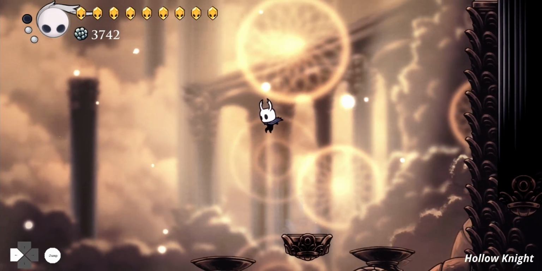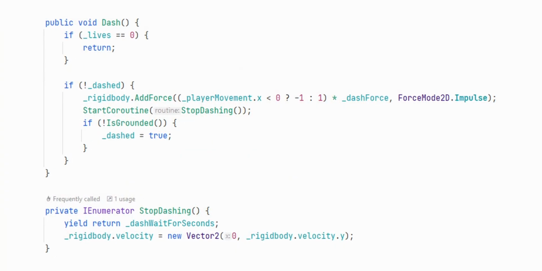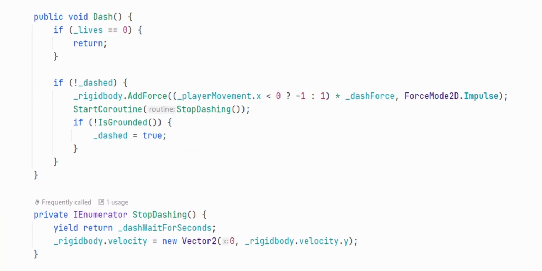The dashing ability is really simple. Just apply some force and reset the X velocity after some time, for the same reason as in jumping. And look at the game so far. It's pretty ugly. Let's replace this rectangle with something more interesting.